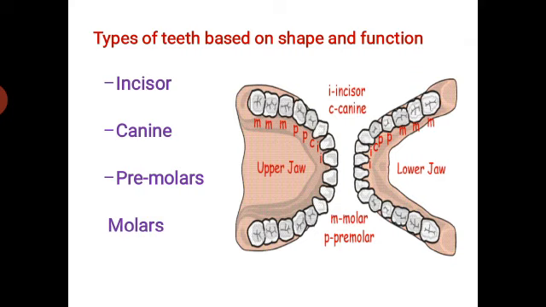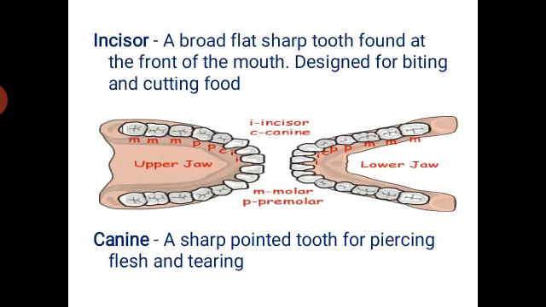So, in this picture we can observe the incisors, this is the canine, these two are premolars and the last ones are molars. So, the heterodont type of condition has been divided into 4 types of teeth: incisors, canines, premolars and molars. That means this classification is based on the shape and functions of the teeth.